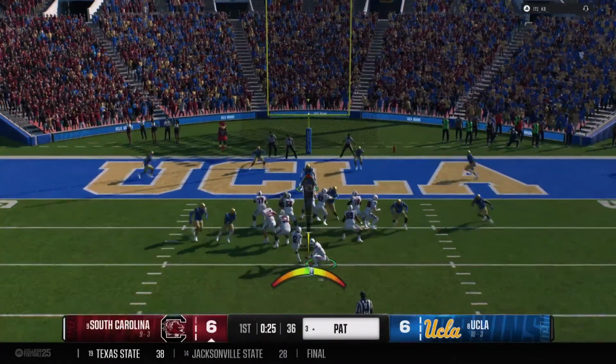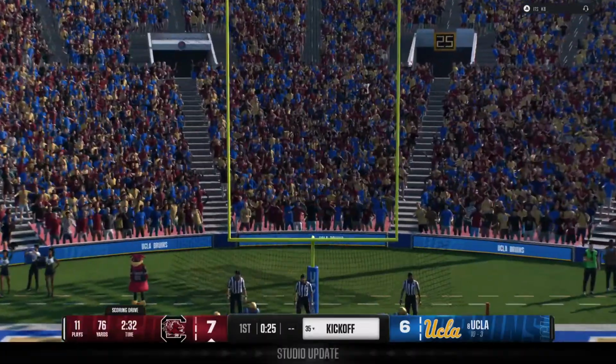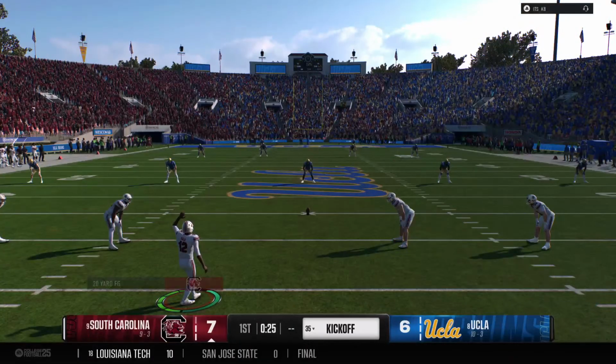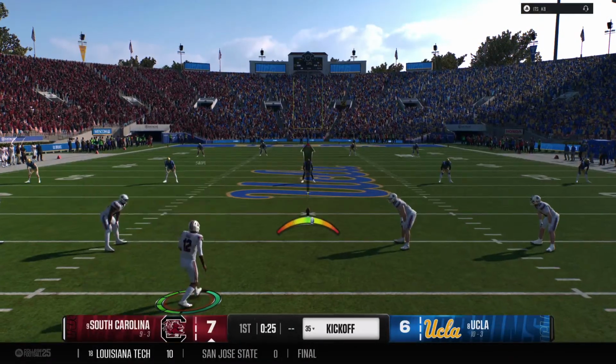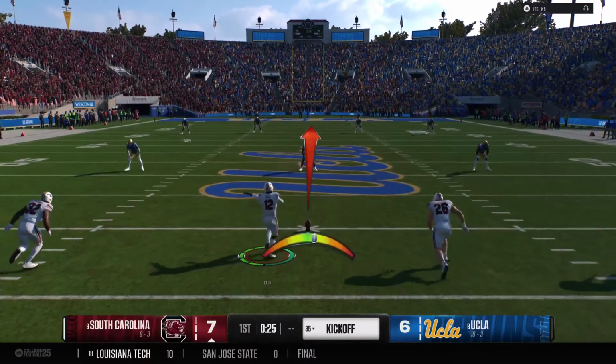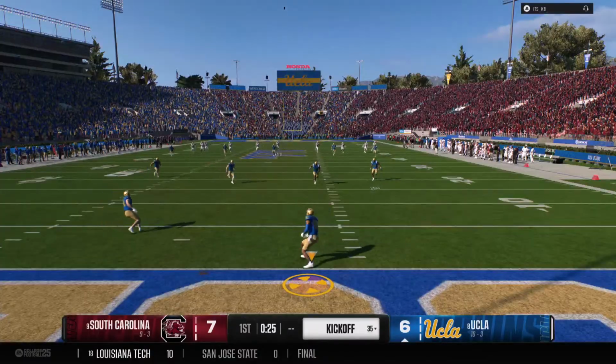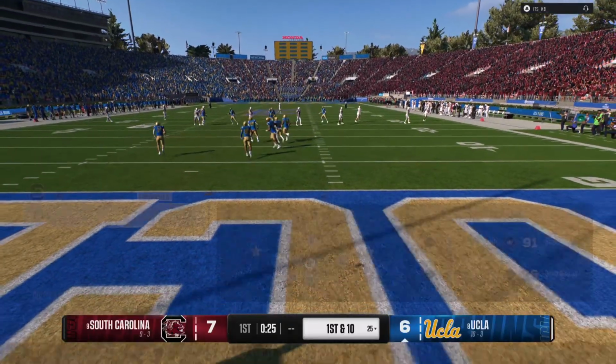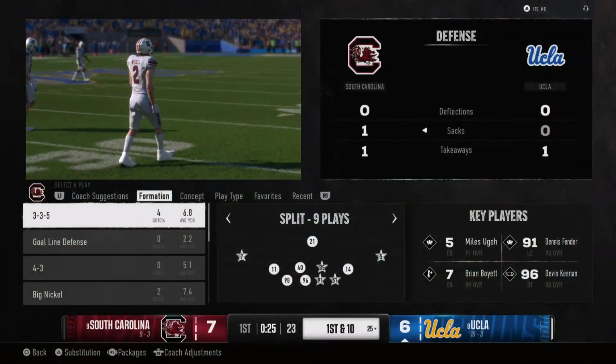That's exactly right. Being able to mix in the run with the pass, picking up first downs, and eventually coming up with the touchdown. That is a tough thing to do. They made it look easy. No problem with the PAT, right down the middle. That one bounces through the end zone, so they'll start at the 25.